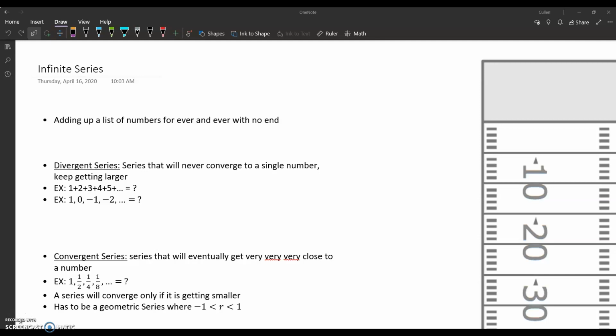So a sequence, just to review for a second, is a list of numbers. That's all that a sequence is. We've been talking about sequences that have patterns, arithmetic and geometric sequences, and a series is just adding up that list of numbers. So there's numbers, and then there's some sort of pattern to those numbers, and a series is just adding those numbers up. So an infinite series is doing that forever with no end.